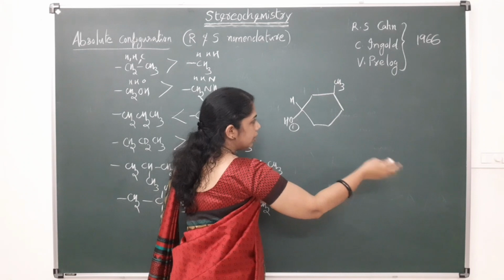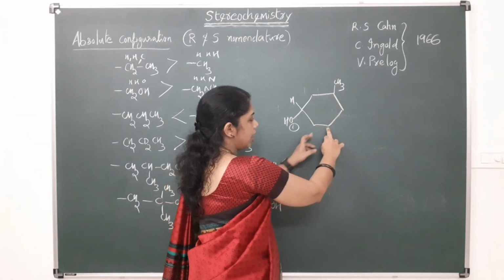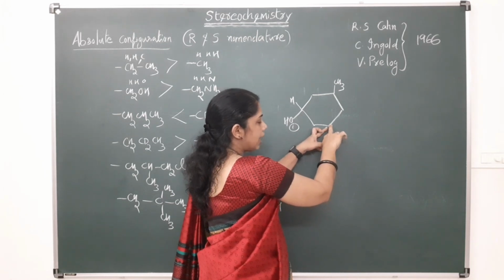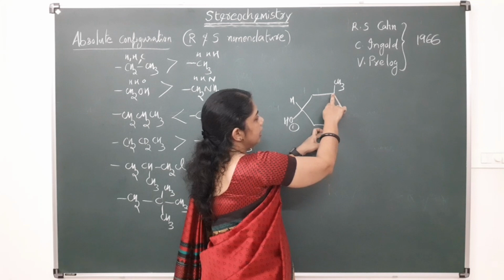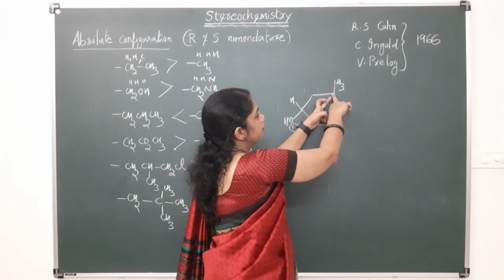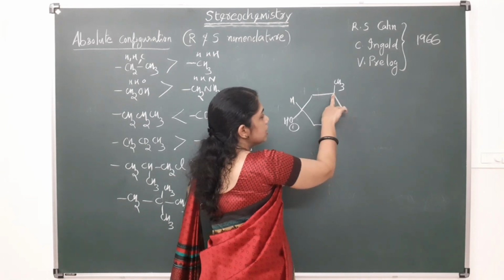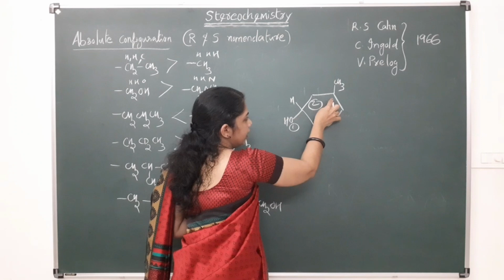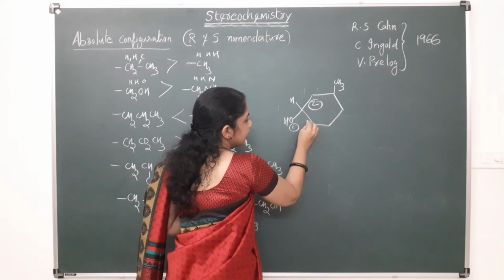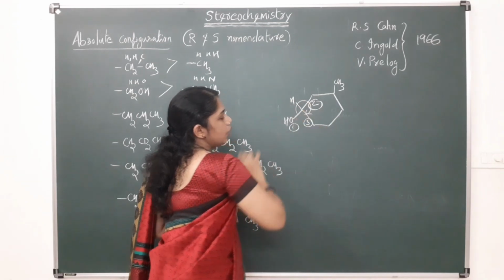So we have to move along the branch, that is the next one. Here it is carbon, here also carbon, but here the carbon is attached with 2 hydrogen and a carbon. Here this carbon is attached to 2 carbons. Here it is only attached to 1 carbon. So this side will get higher priority, this side will get third priority, and this 1, 2, 3 will go in this direction.